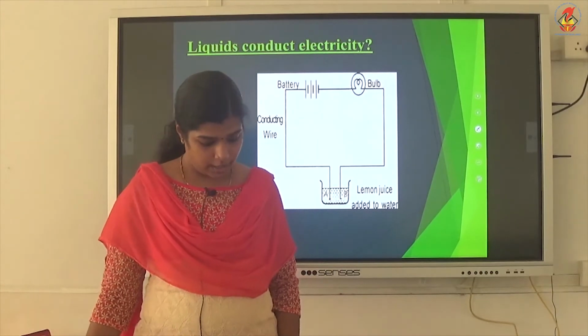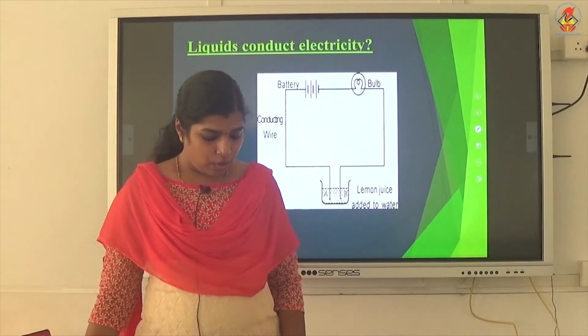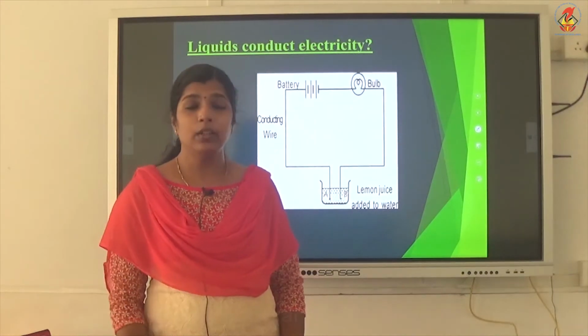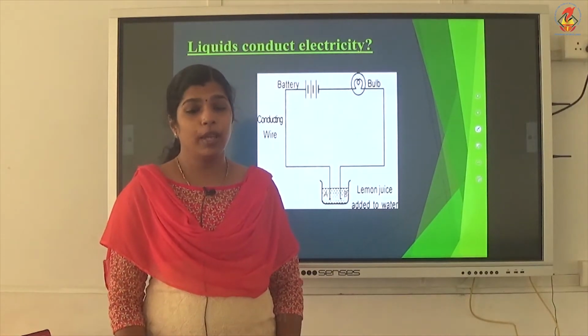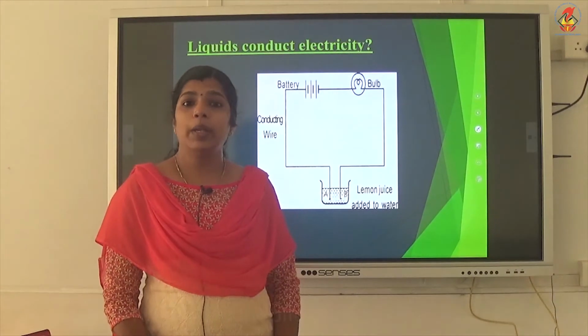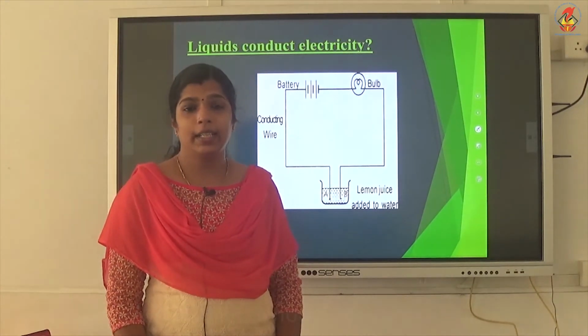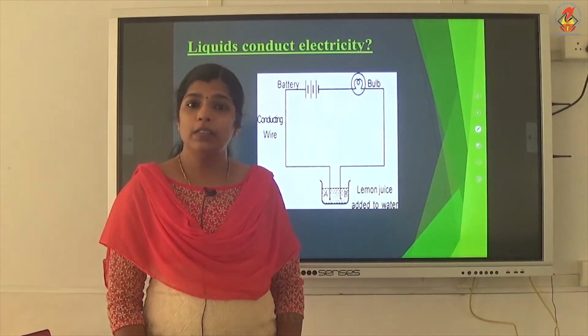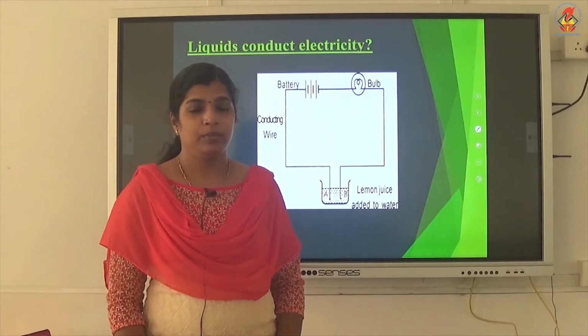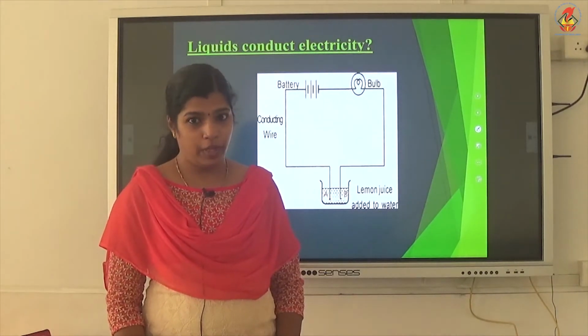So, what happens when a compass needle is kept near a wire when current flows through it? When you keep a compass needle near a current carrying conductor, the compass needle will show a deflection.